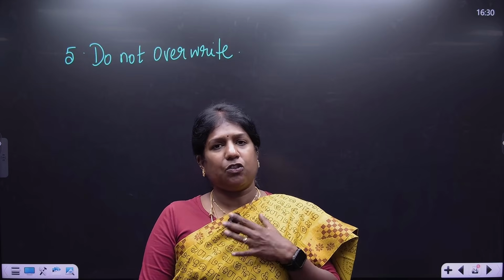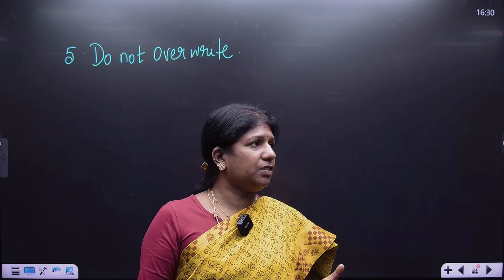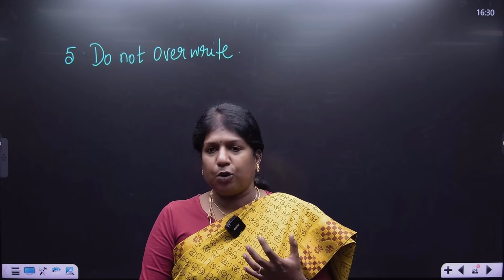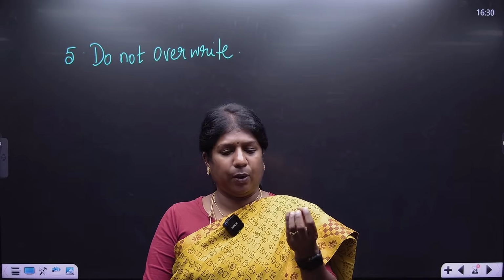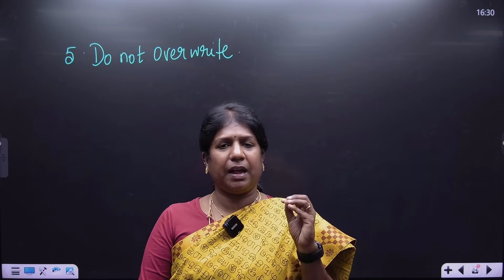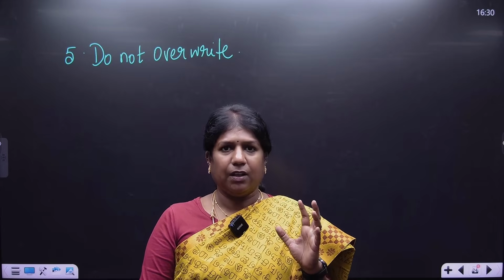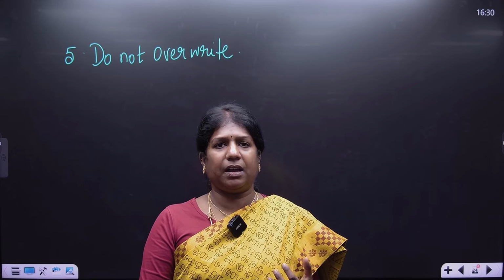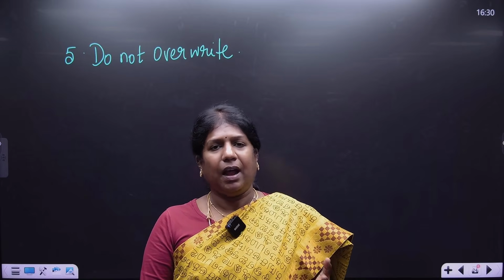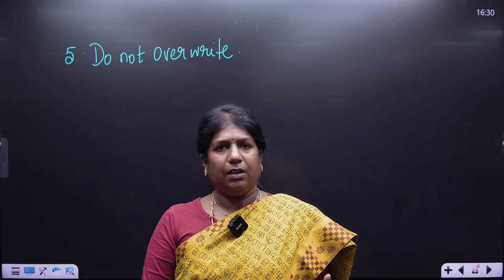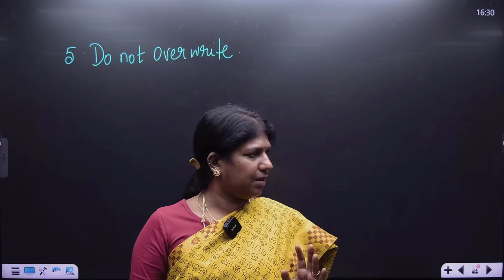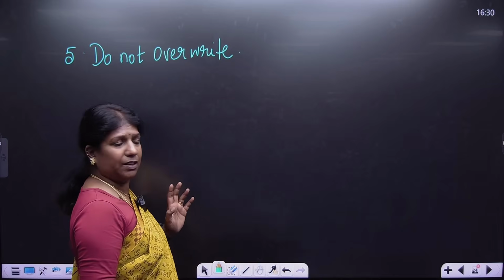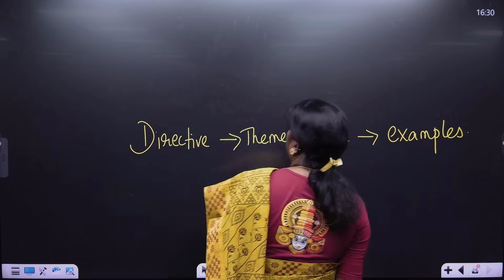We teachers teach you all the ingredients and how to cook. Now UPSC wants you to make curd rice. You have rice in hand, curd in hand; mix them, add salt, and give curd rice. If instead of curd rice you give lemon rice, your answer would go wrong. And don't give something extra just to show that you know them. They're not going to look into your answer for that. So do not overwrite. That's one way to understand history optional.